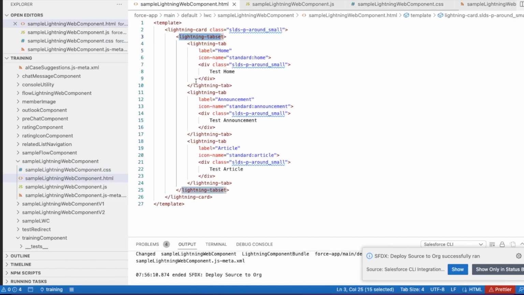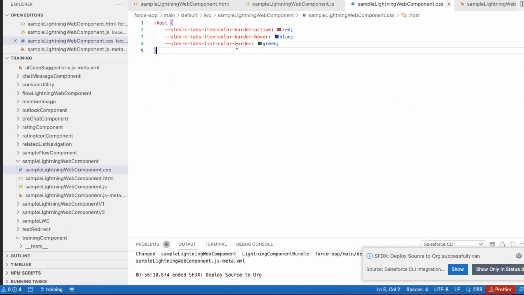In order to update the CSS properties for Lightning tab, make use of styling hooks. For additional CSS properties, please check the video description. In the video description, I have shared my blog post. From the blog post, you should be able to get the sample code which we referenced in this video, and also I have shared the styling hooks link for this particular Lightning tab tag.